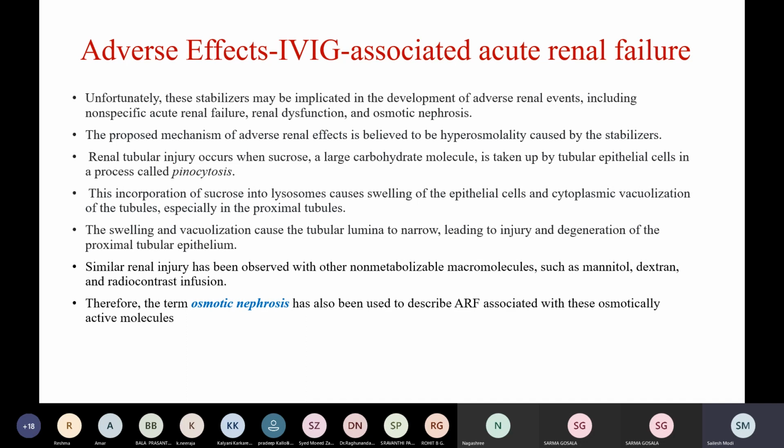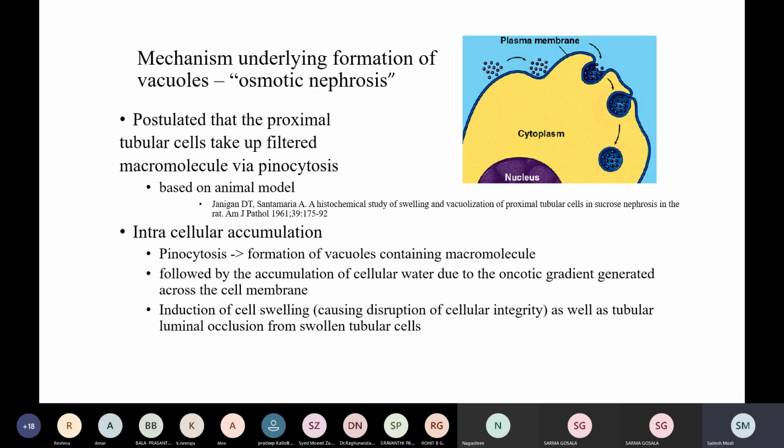The swelling and vacuolization cause the tubular lumina to narrow, leading to injury and degeneration of the proximal tubular epithelium. Similar injury has been observed with non-metabolizable macromolecules such as mannitol, dextran, and radiocontrast infusion, and therefore the term osmotic nephrosis has been used to describe ARF associated with these osmotically active molecules.